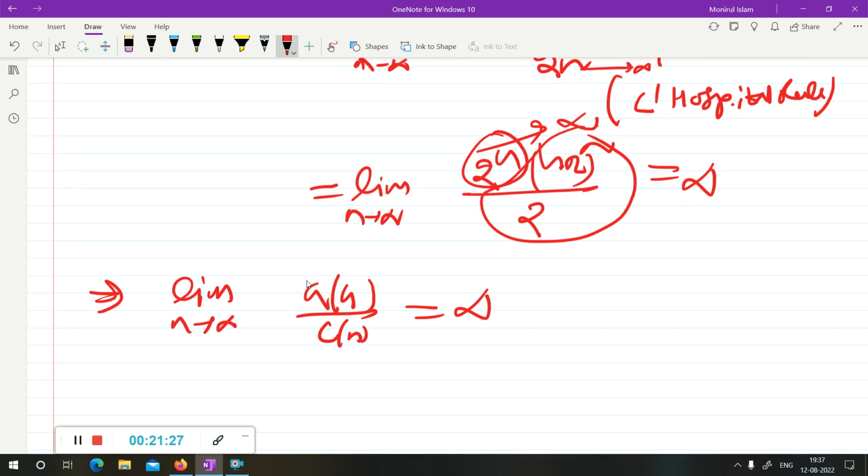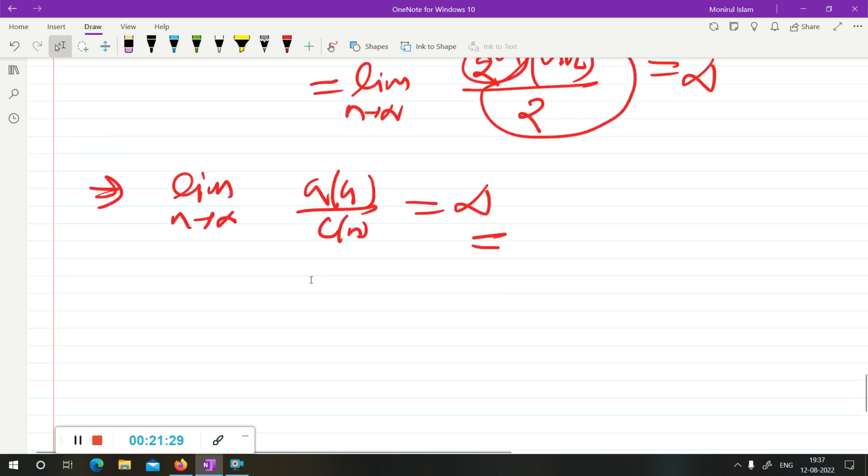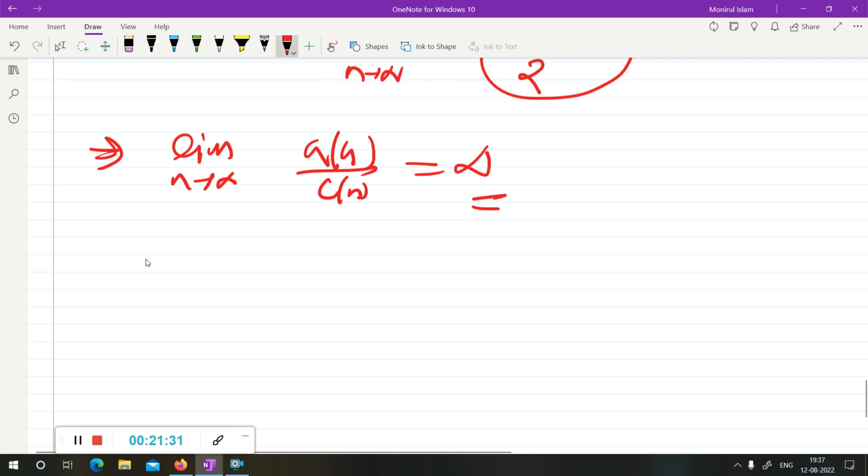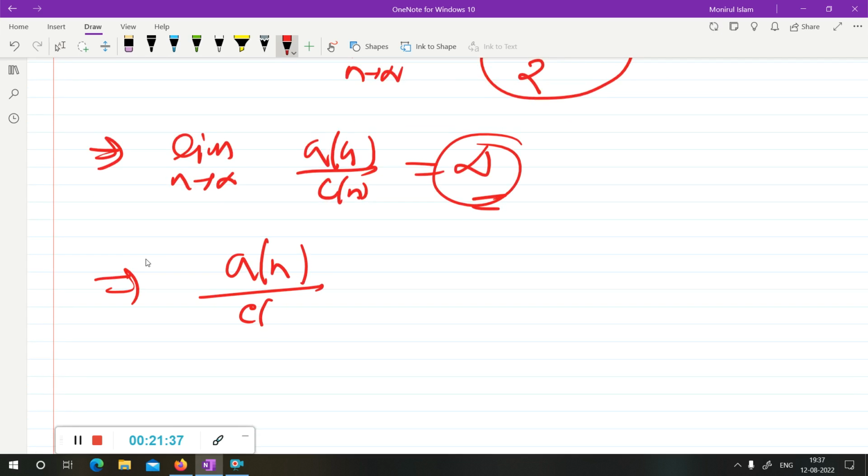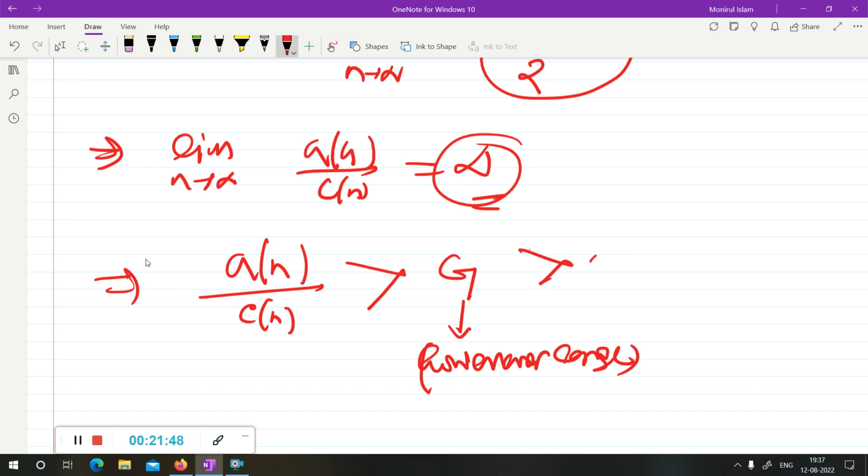Now apply the definition of infinite limit. This limit is infinite, what does it mean? It means 2 to the n by cn can be made however large, greater than any number g. It is however large, so it can be greater than 1.